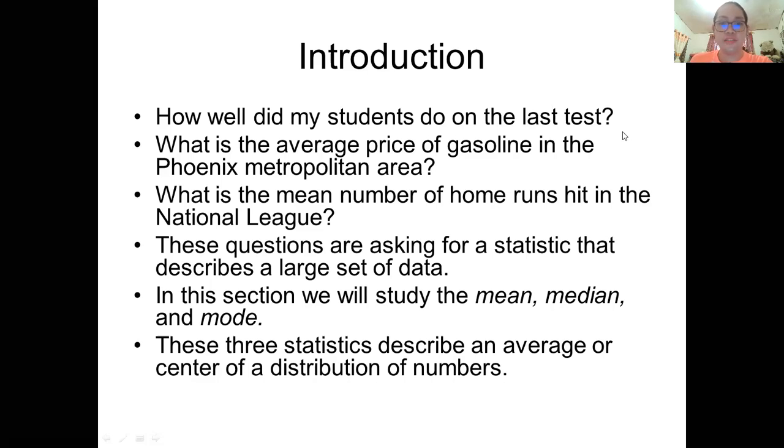These three statistics describe an average or center of a distribution of numbers. So do not forget, when we talk about central tendency, it describes an average or center of a distribution of numbers. Take note of that.